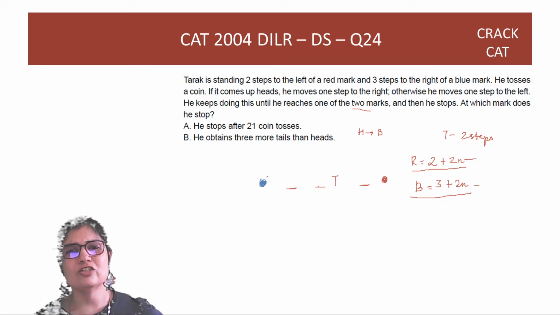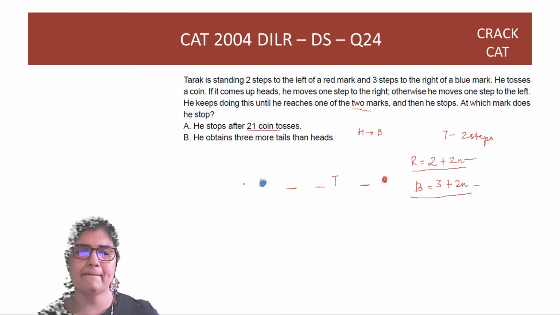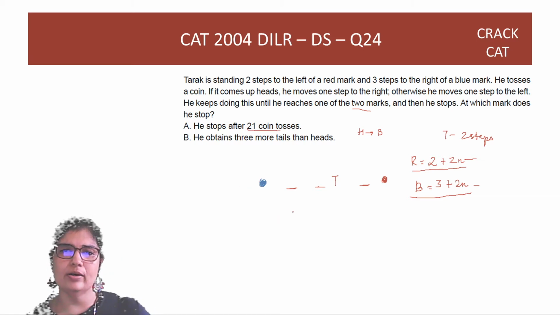Okay. So he stops after 21 coin tosses, right? That means he stops after an odd number of tosses. That means he has reached a blue mark. So 1 alone is sufficient.